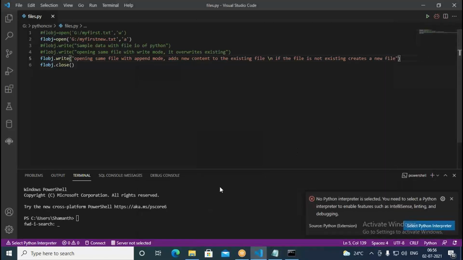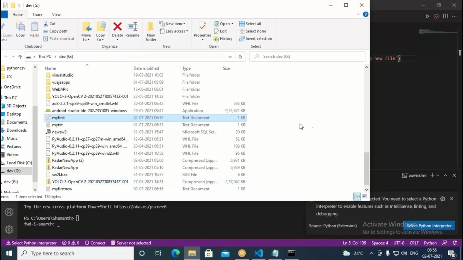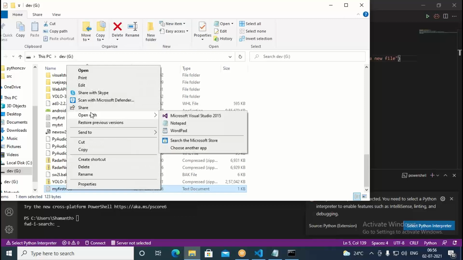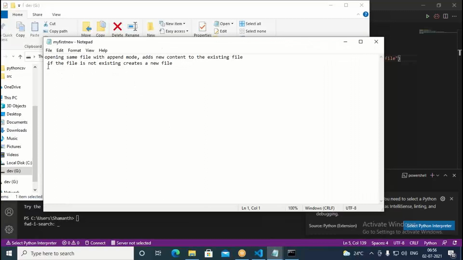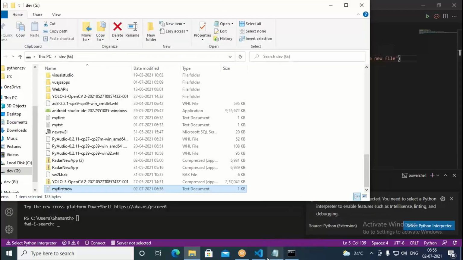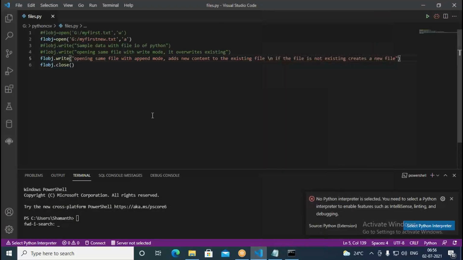Now go to the folder and this is my first new.txt. The file you have here, my first new, open this file. It's creating a new file and the content is going into the next line. So if the file is not available, it creates a new file in the append mode. Suppose the file is already created, it's going to append to the existing file. So append you can use in two ways: for creating a new file, and if the file is already created, you can append to the existing one.